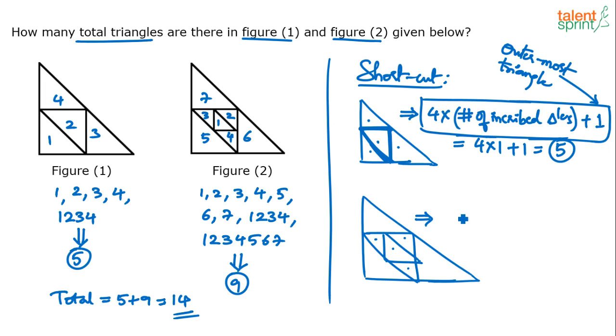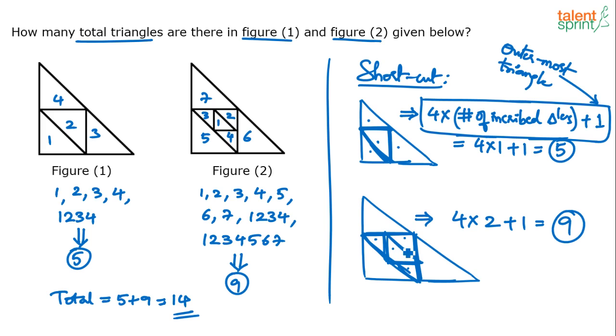So this time what do we do? 4 into the number of inscribed triangles. There are 2 triangles which have been inscribed, right? This is the first one and then the second one. 2 triangles are inscribed, not 1. So 4 into 2 plus 1. 8 plus 1, 9 is the value.